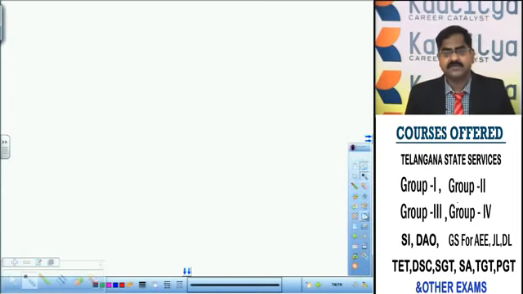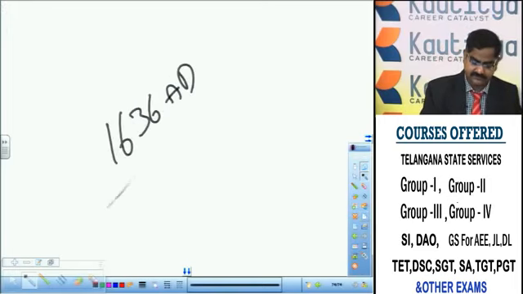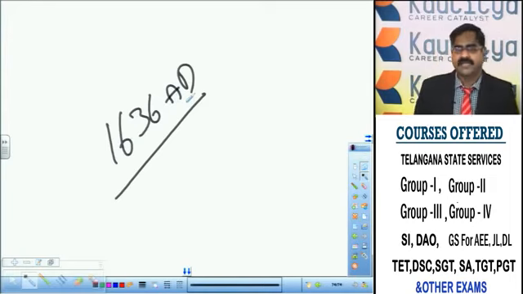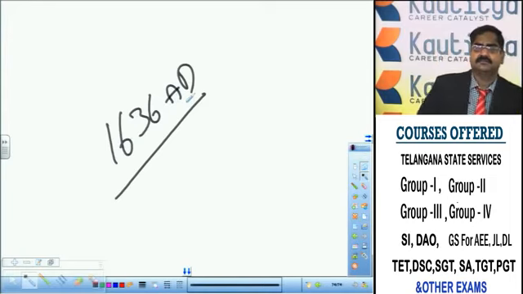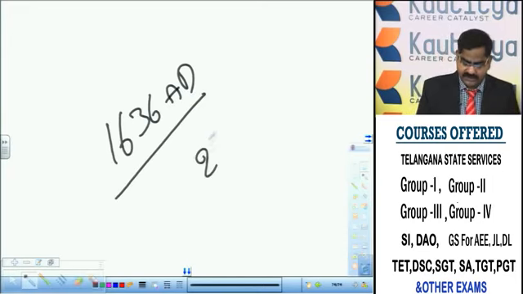Right. During the time of Abdullah Qutb Shah, what happened? What are the important political events? In the year 1636 AD, Mughal Emperor Shah Jahan invaded the Deccan, defeated Abdullah Qutb Shah and made the Golconda Kingdom one of the feudatory kingdoms of the Mughal Empire. And Abdullah Qutb Shah then agreed to pay 2.5 lakhs per annum.